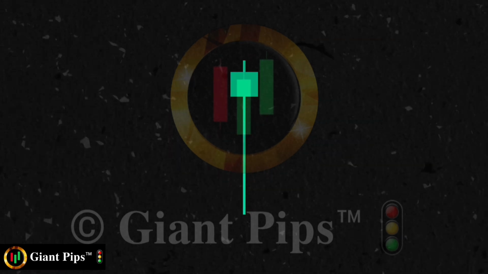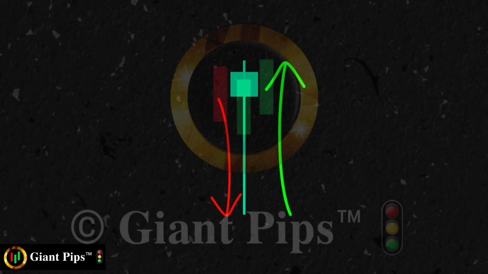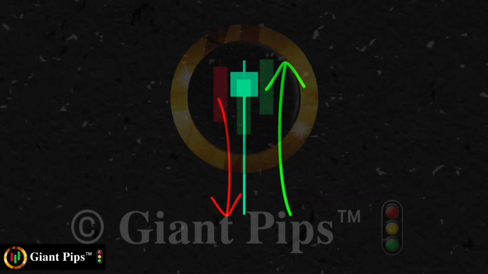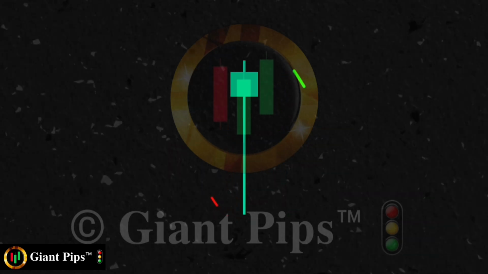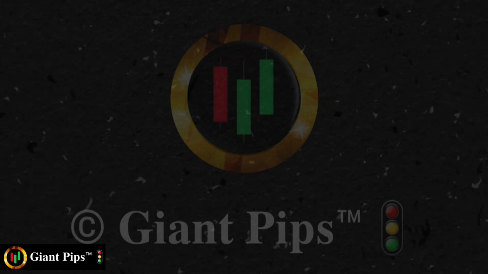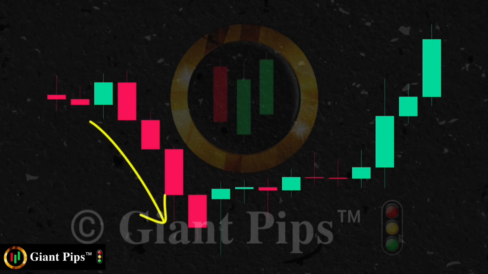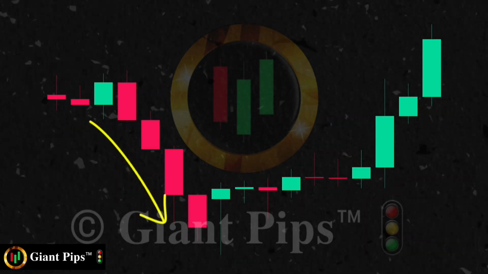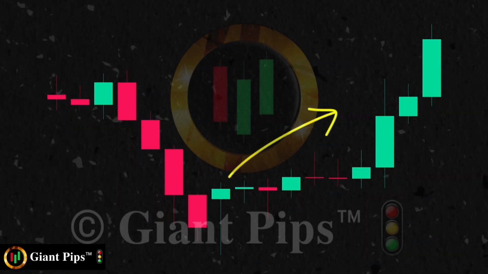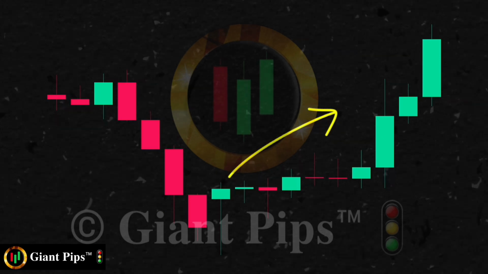Therefore, if we think about it, the buyers covered more distance than the sellers. It indicates that the buyers have stepped in and they are trying to take the price higher. If a pin bar appears after a strong down move, it indicates that the sellers have lost their strength and the buyers are now stepping in to move the price upwards.